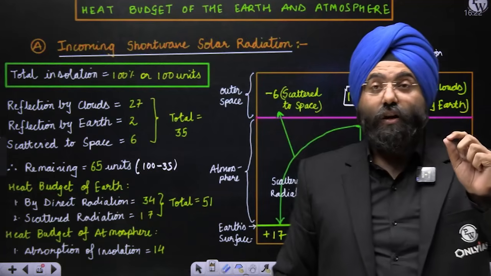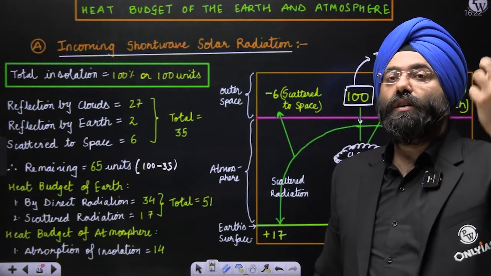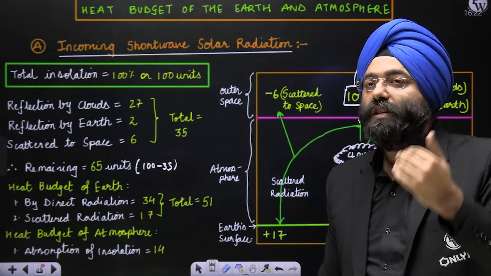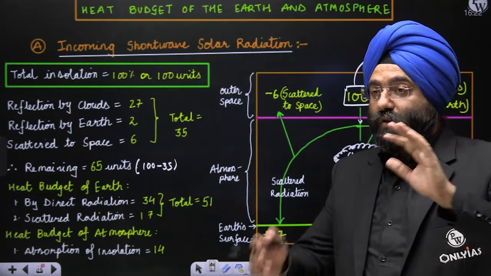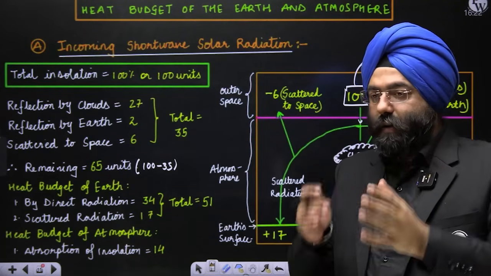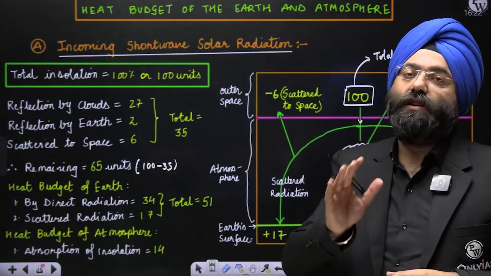Now, this is only with respect to the incoming solar radiation. Now, we need to study how it is going back, how it is returning. That returning and coming will be balanced. That is what will be referred to as a heat budget.